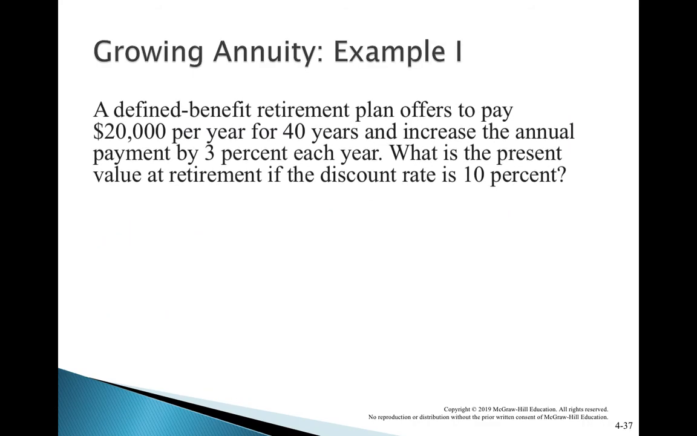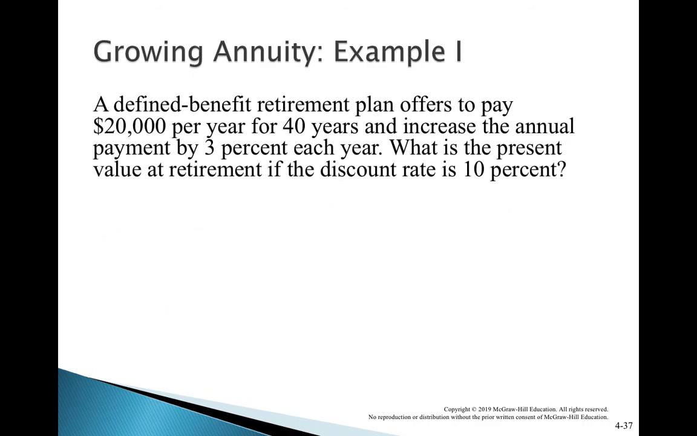Let us take an example. A defined benefit retirement plan offers to pay 20,000 per year for 40 years. So, your retirement plan is offering you 20,000 per year for 40 years, and increases the annual payment by 3% each year. What is the present value of retirement if the discount rate is 10%? So, what will the bank charge from you right now? Present value. It is offering you 20,000 per year for 40 years with an increase of 3% every year.